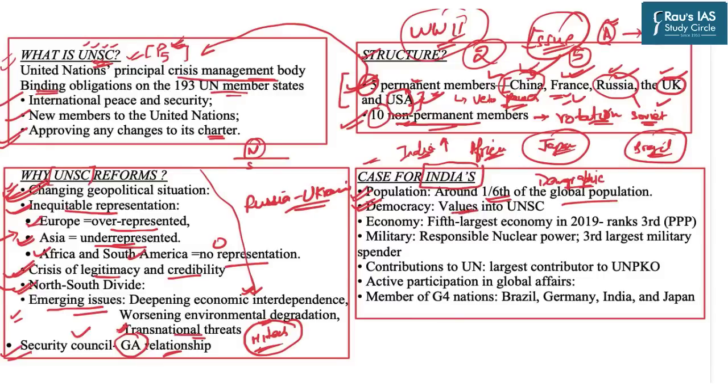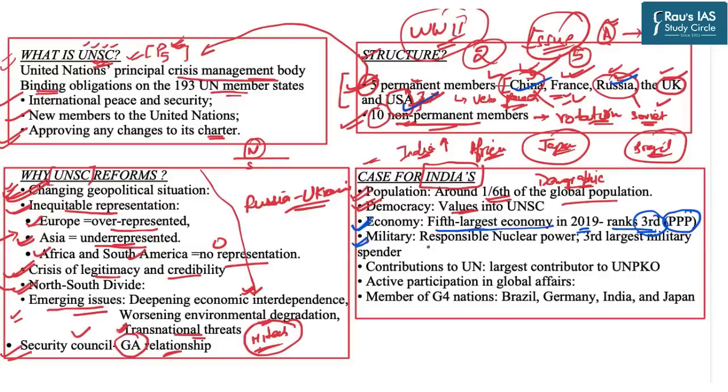For example, we all are aware of the hardcore geopolitical stance of countries like USA, Russia and China. If India enters into the permanent five grouping, then it is believed that India will stand for those countries who are not very strong, and thereby will put their democratic principles and values into the UNSC. Next comes the economic might. Now, factually, India was the fifth largest economy in 2019, and as far as purchasing power parity is concerned, India ranks third globally. So that means that India is among the top 5 economic powers.